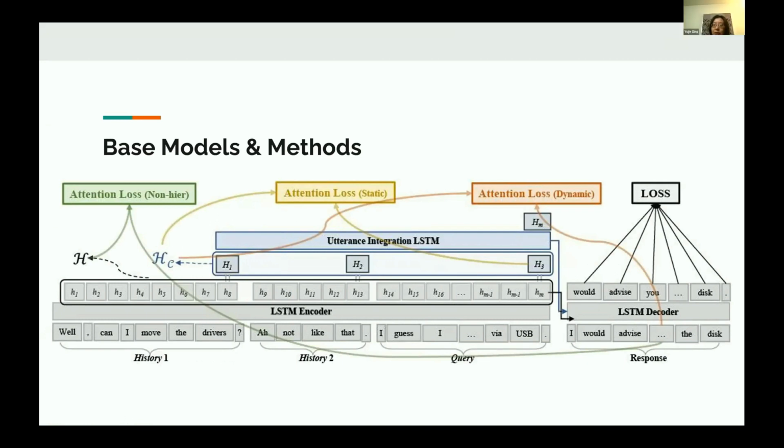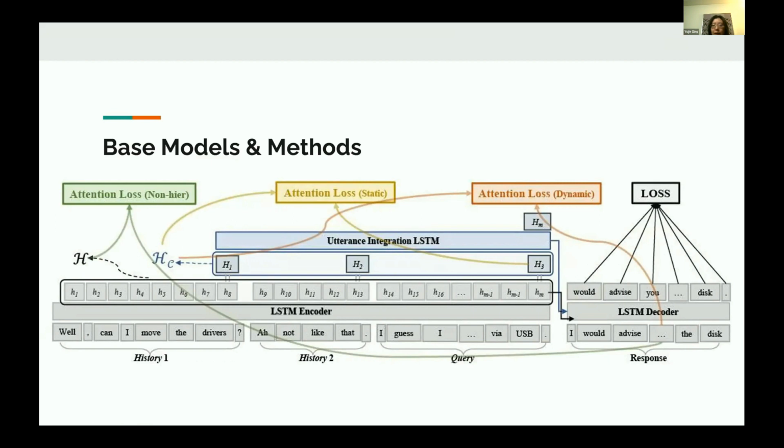Static attention loss, where the context vector is calculated between the last utterance in the dialogue and all the other previous utterances in the dialogue. And we have dynamic attention loss, where the context vector is calculated between each token in the response and all utterances in the dialogue history.